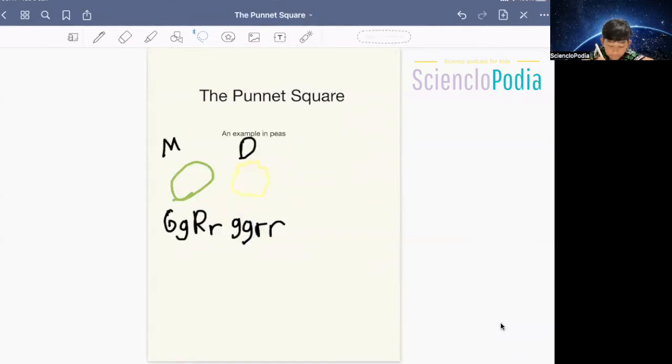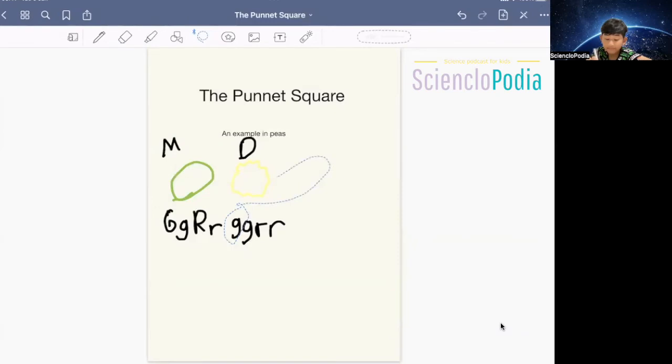And you're right if you think that way. So this capital G means it's a dominant allele, meaning that even if there's at least one capital G, or one capital anything, it can be a capital A to Z, then that characteristic will spread on. But if there are two recessive lowercase letters, then it's going to be the opposite.